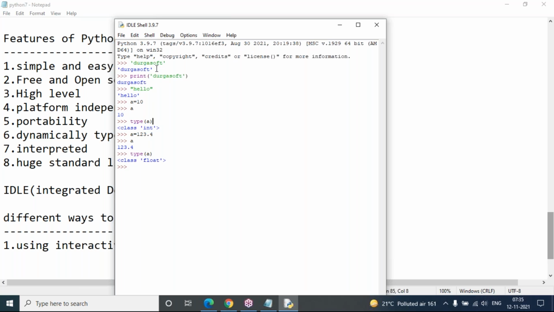So you can interact just by typing your Python script and then pressing enter, and you will get an output. You can keep on writing like this. In this interactive window, I'm not going to save my program anywhere. So you can keep on interacting with this window while typing code like this. This is the interactive window, that is IDLE shell 3.9.7.